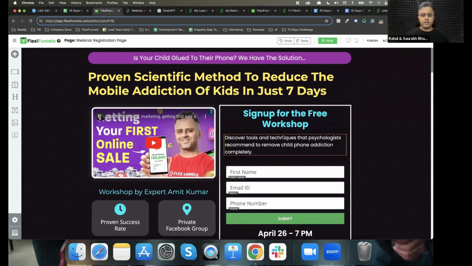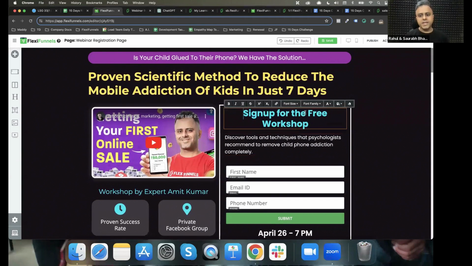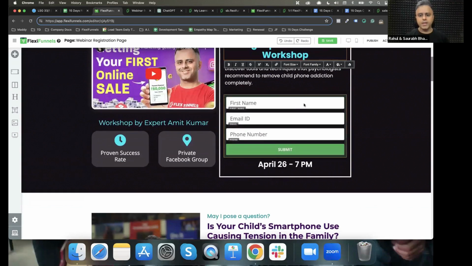Other than that, I would say sign up for the free call, sign up for the free one-to-one call or paid one-to-one call, whatever. So sign up for the call, right? So we will have something like this, right? So instead of this form, you are going to have a button. That's the only difference that you will have, right?